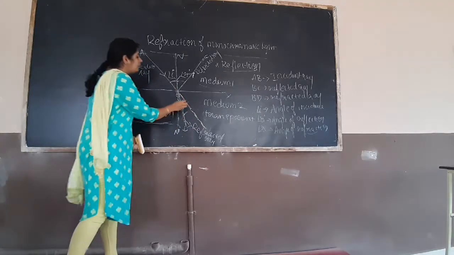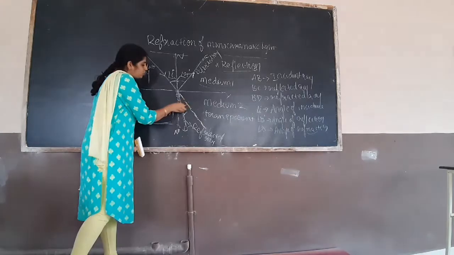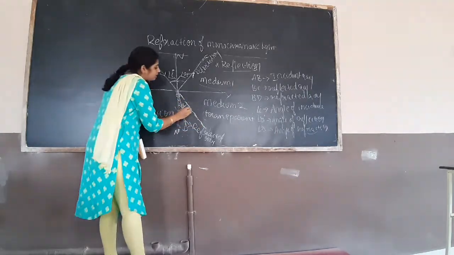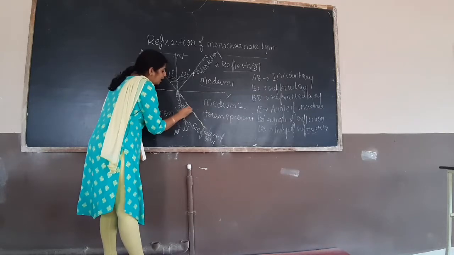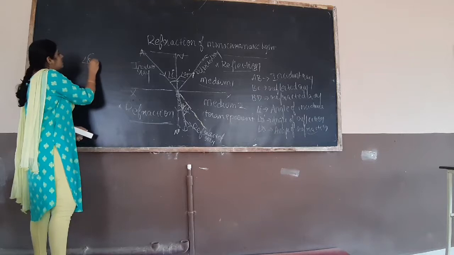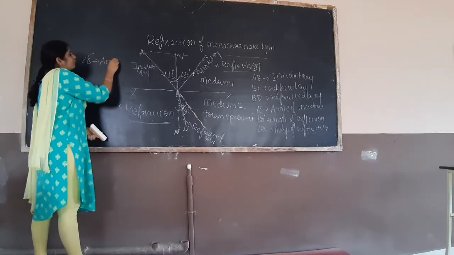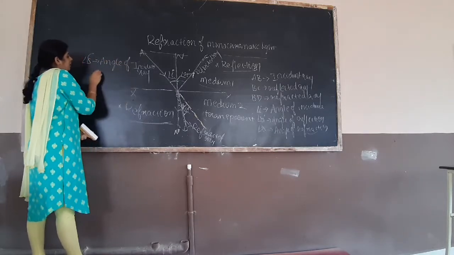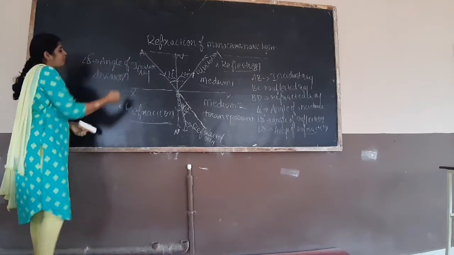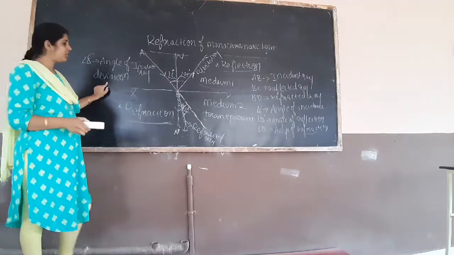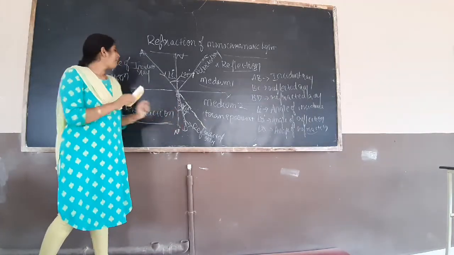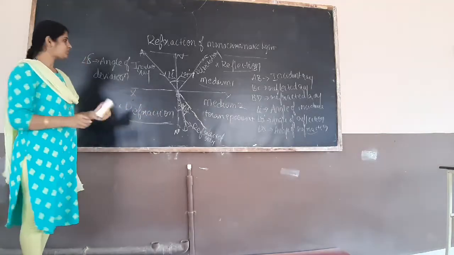So the angle made by the actual path of the light ray due to the bending of light, that angle we will call the angle of deviation. From this angle of deviation, we can find how much light is bent in medium 2.